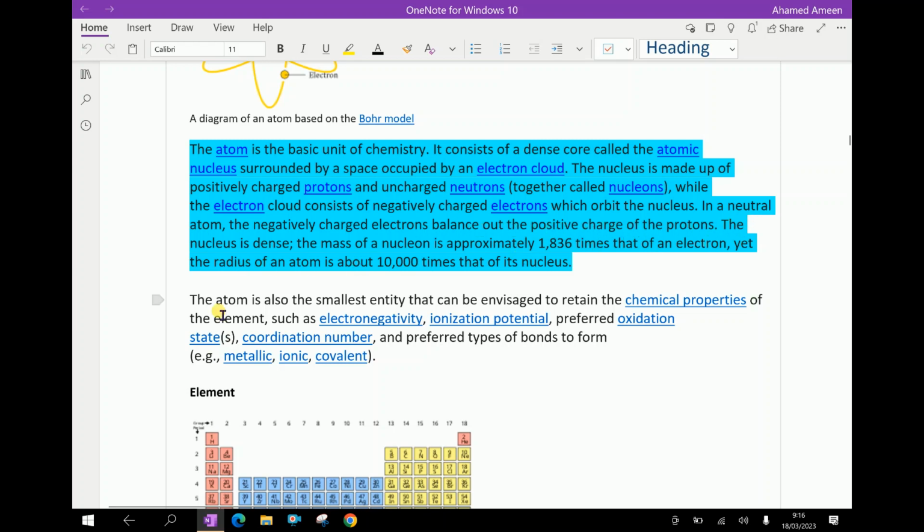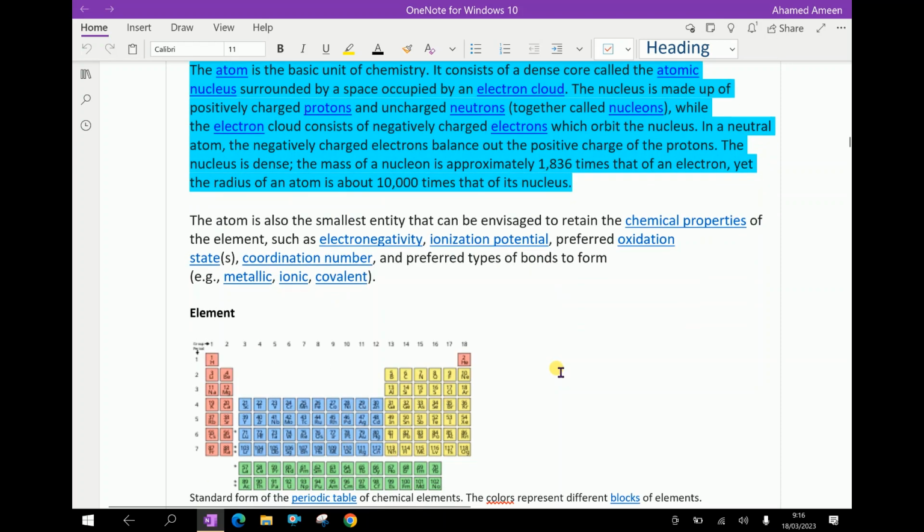In a neutral atom, the negatively charged electrons balance out the positive charge of protons. The nucleus is dense. The mass of the nucleus is approximately 1836 times that of an electron, yet the radius of an atom is about 10,000 times that of a nucleus.